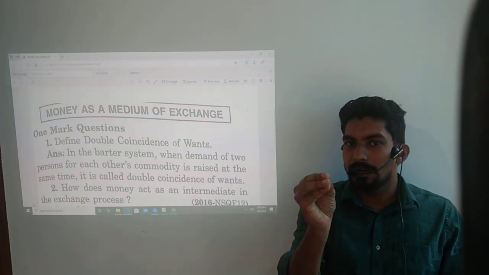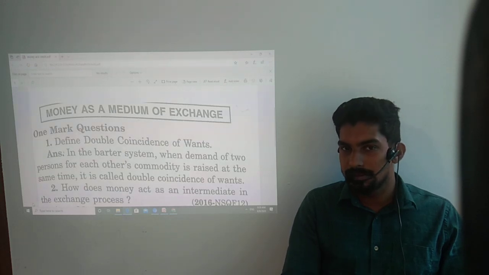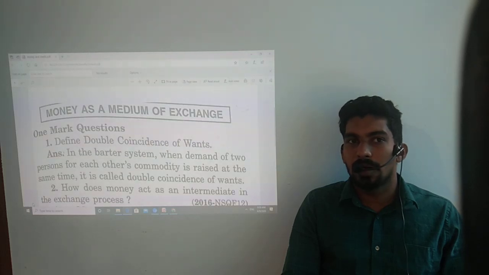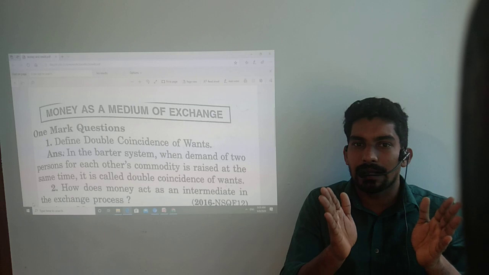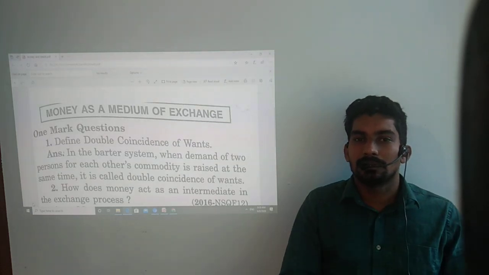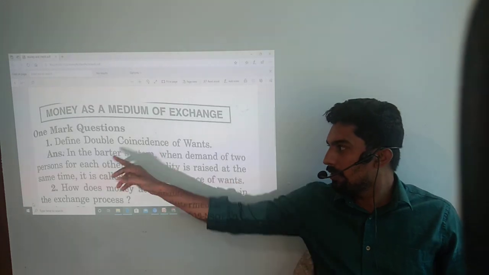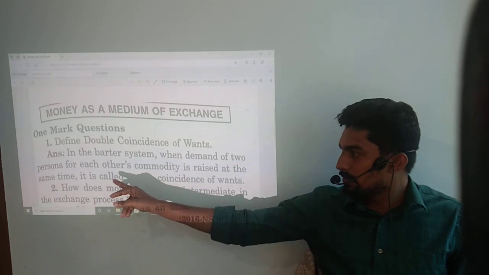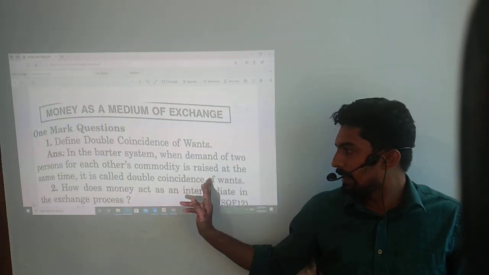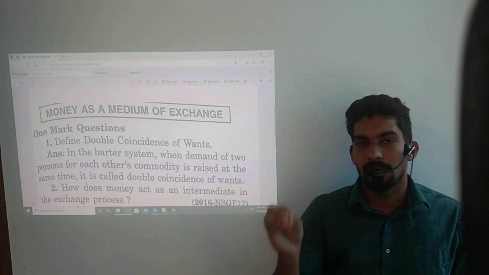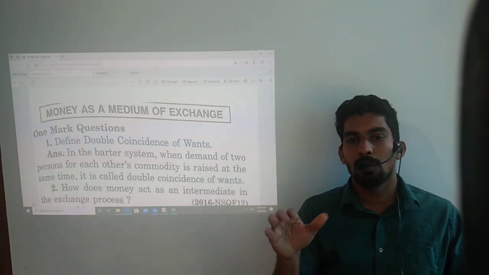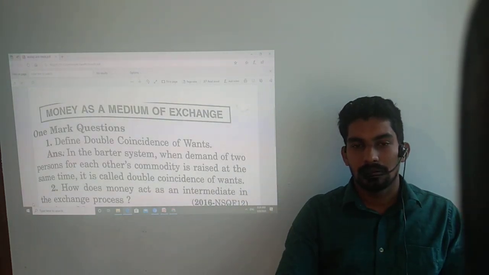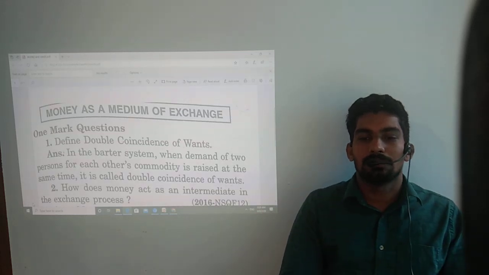So that is one of the limitations of the barter system, that is absence of double coincidence of wants. Both parties are not willing to accept the exchange. So there is absence of double coincidence of wants. Double coincidence of wants means in the barter system, when the demand of two persons for each other's commodity is raised at the same time. Both parties want to agree to the transaction. Then only the transaction is possible.